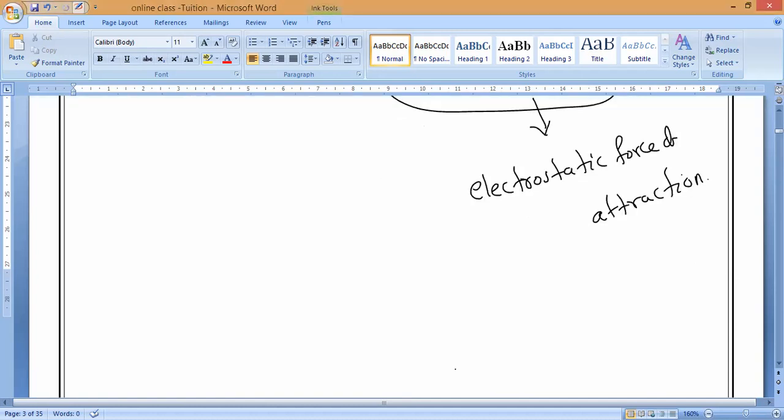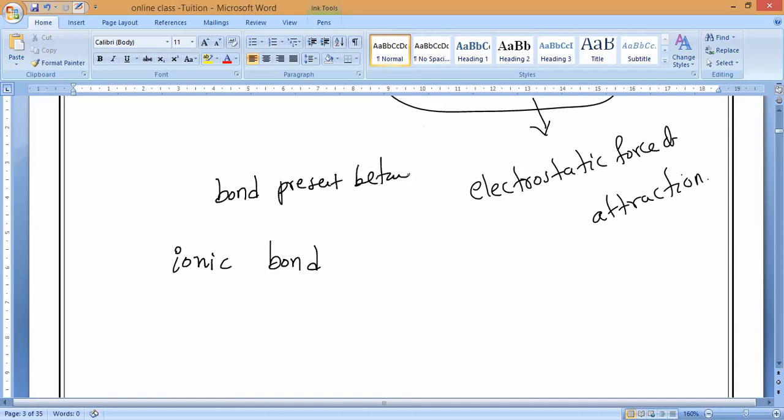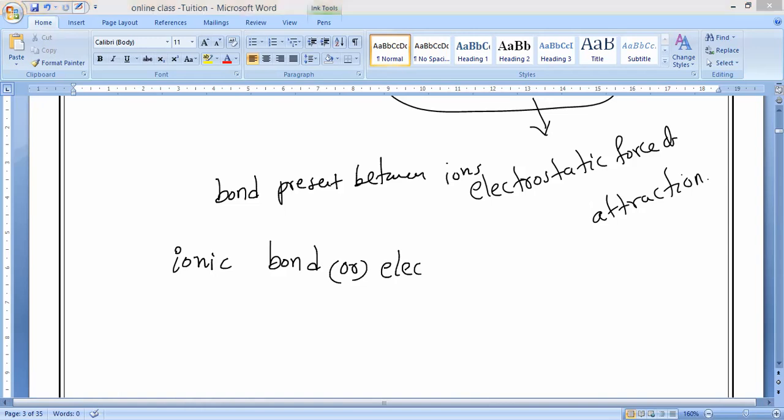So the bond present between ions is called an ionic bond. Very, very important. Or else we can call it an electrovalent bond.